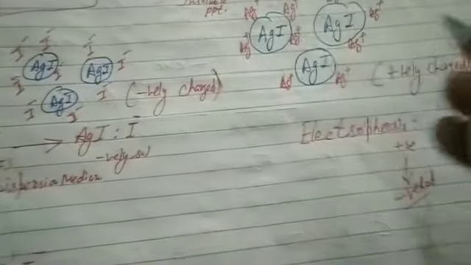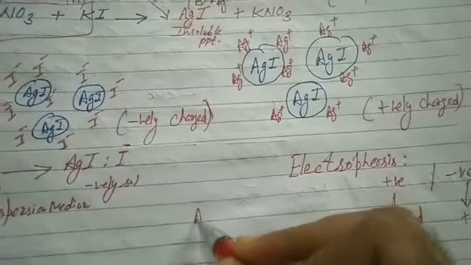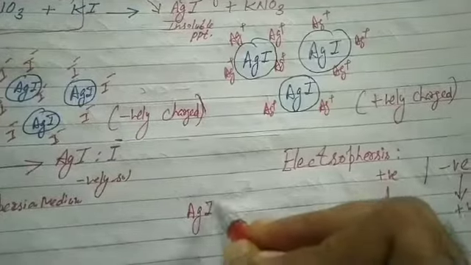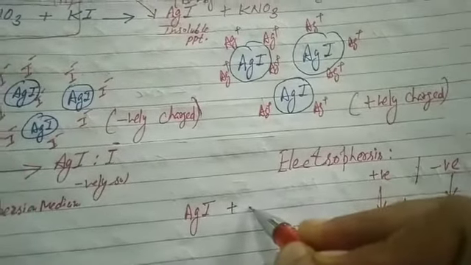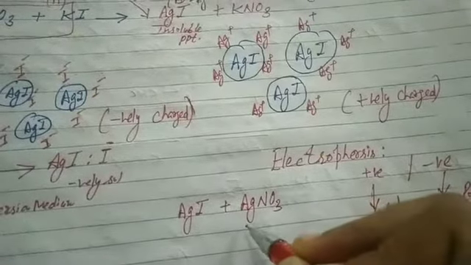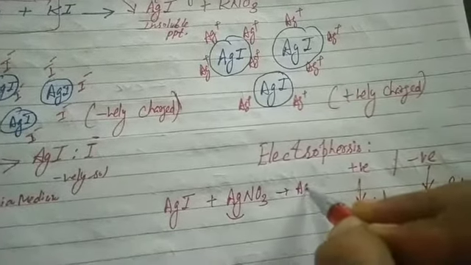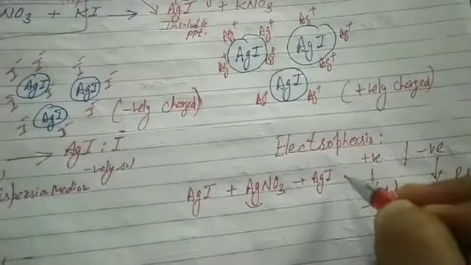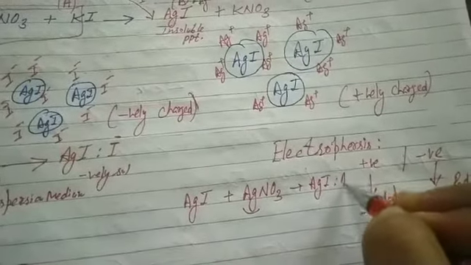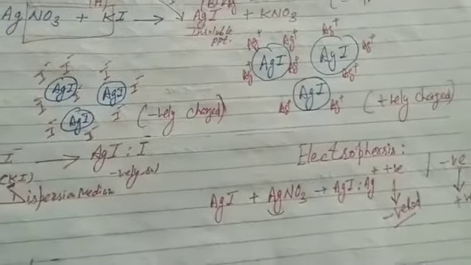In the same way, for AgI, we add AgNO3 in excess. The dispersion medium is AgNO3, the common ion is Ag, and it forms a positively charged colloidal solution. It adsorbs silver ions. Now students, what is zeta potential?